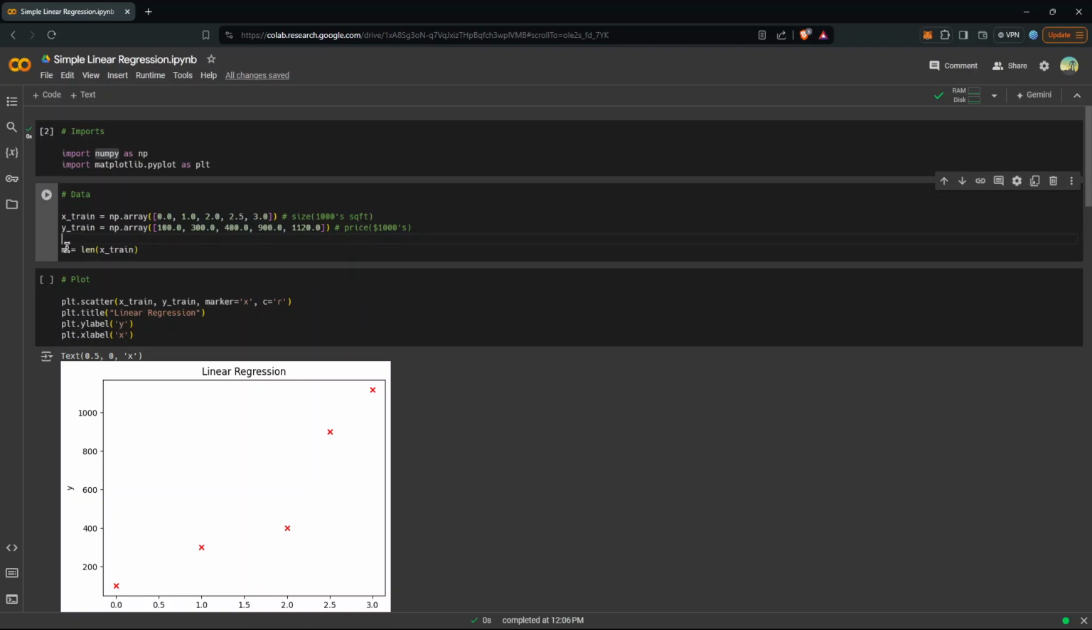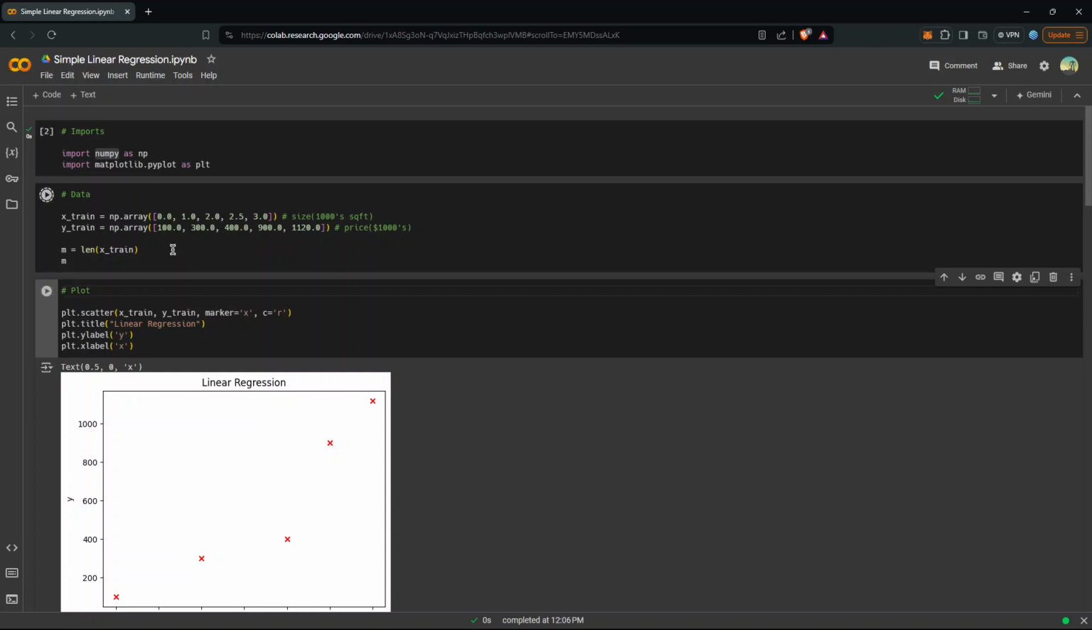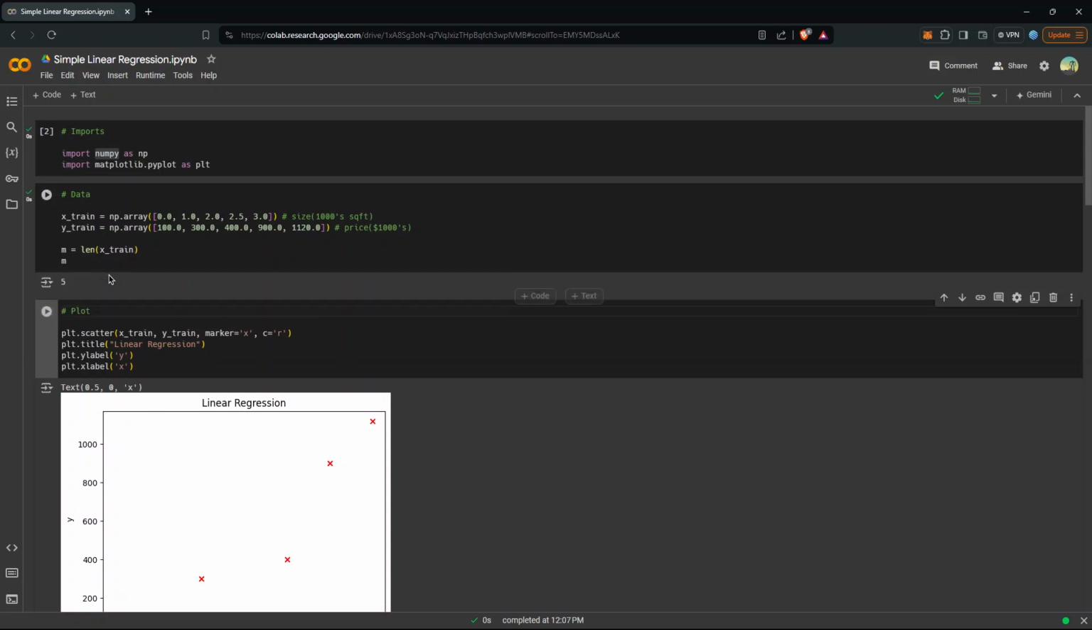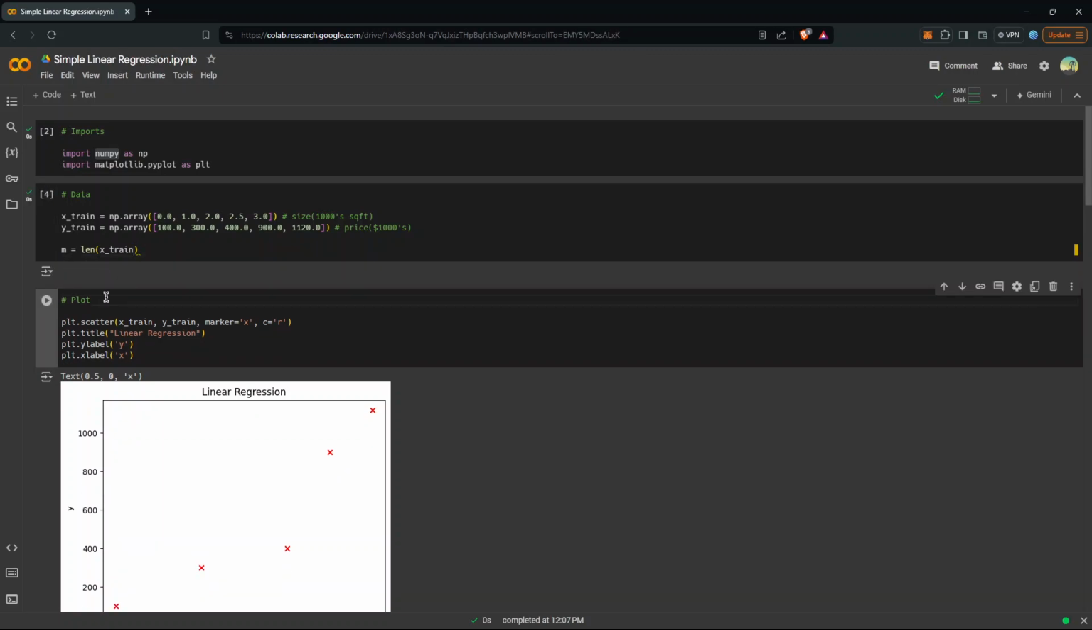And then m is the length of xtrain. What m is over here is just the total number of rows, or total number of data points that we have. So we have 1, 2, 3, 4, 5. So m should be equal to 5. If we print out m over here, we get 5. So that is just the number of rows that we have.